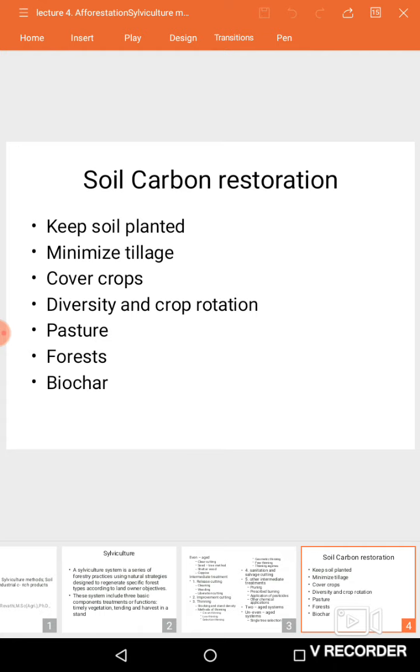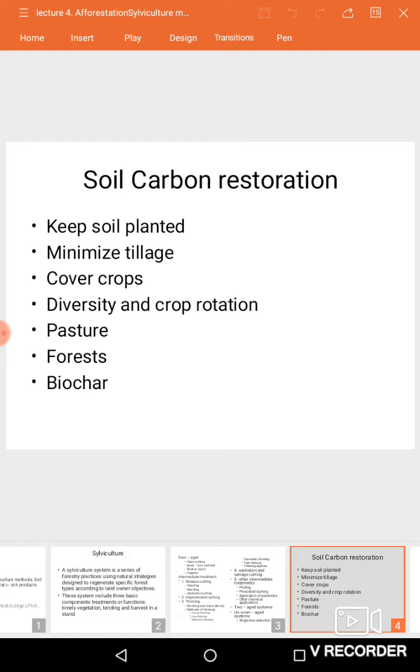By growing cover crops also, the ground surface is covered, which will minimize oxidation, and it also helps to build up the soil carbon status. Likewise, crop rotation, pasture, and forest will all help to build up or restore the soil carbon which is present in the atmosphere. That's all about silviculture and soil carbon restoration.